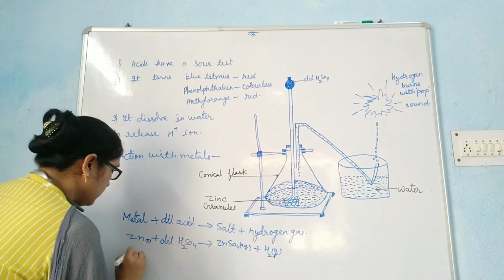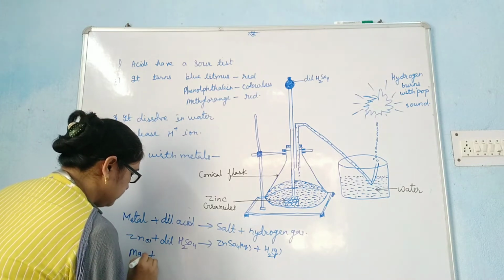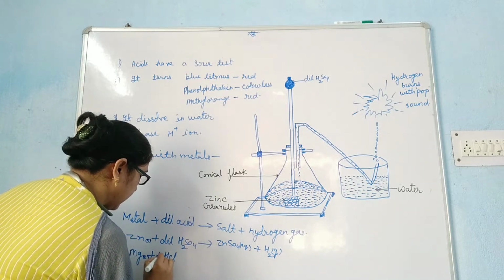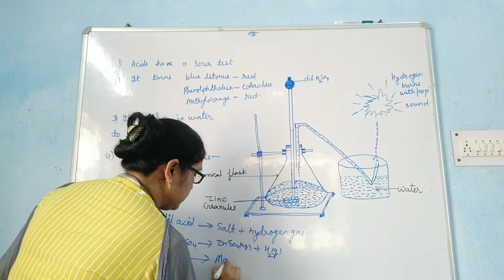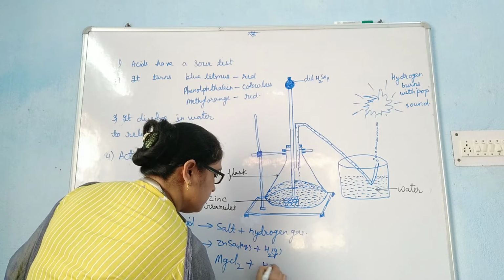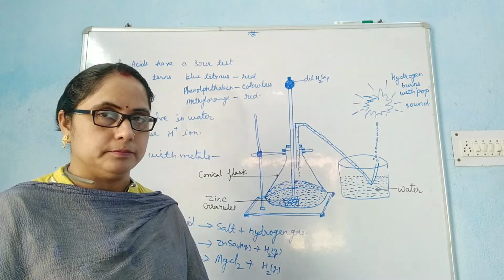Similarly, magnesium reacts with dilute HCl, hydrochloric acid, to form magnesium chloride, and we can recognize the hydrogen gas by the pop sound.